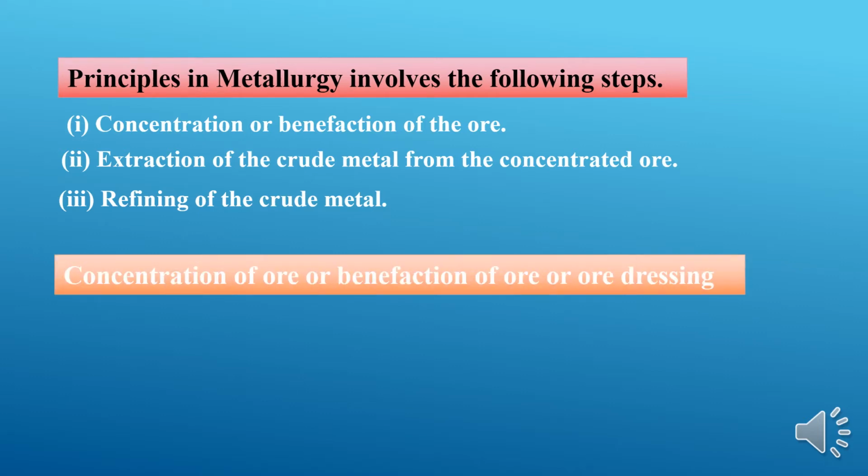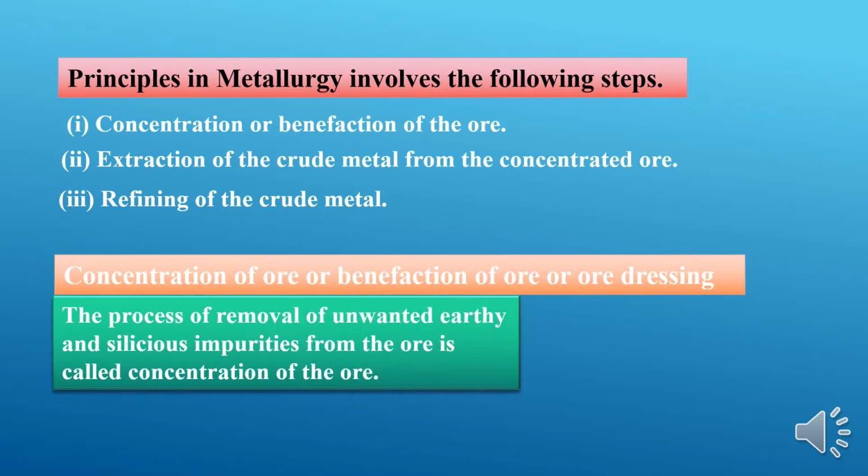So let us study what is concentration or ore beneficiation. Concentration in the sense is removal of impurities from the ore. In general you can describe it like this: the process of removal of unwanted earthy and siliceous impurities from the ore is called concentration of the ore.